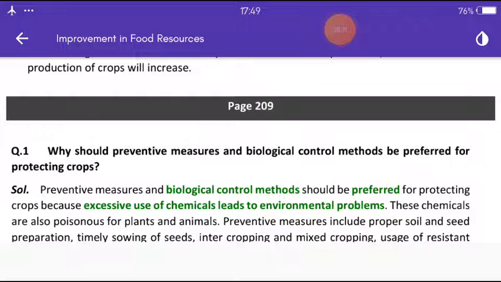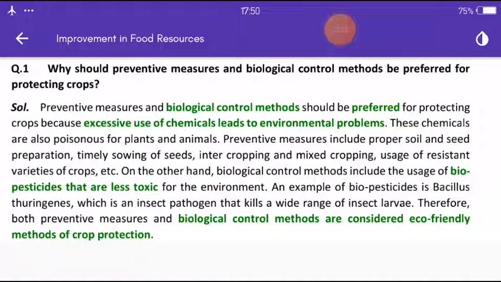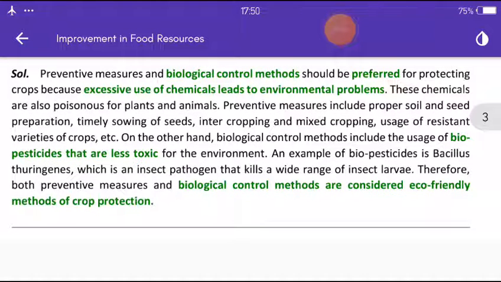Next question. Why should preventive measures and biological control methods be preferred for protecting crops? Preventive measures and biological control methods should be preferred for protecting crops because excessive use of chemicals leads to environmental problems. These chemicals are also poisonous for plants and animals.